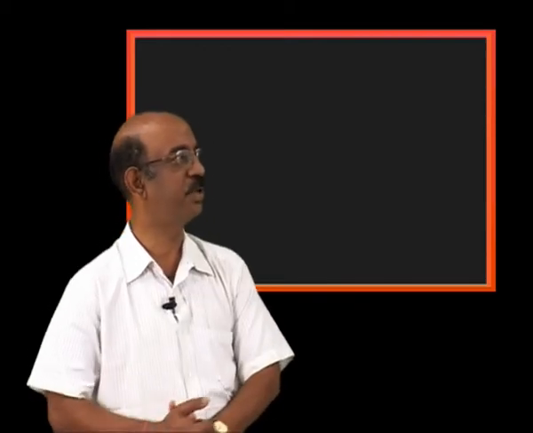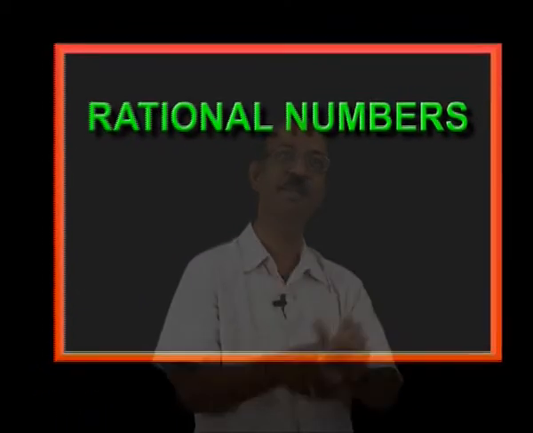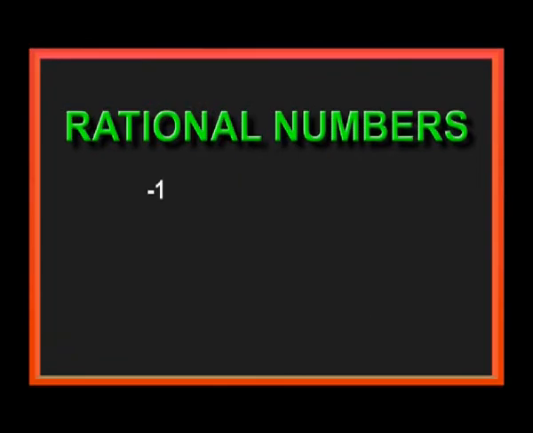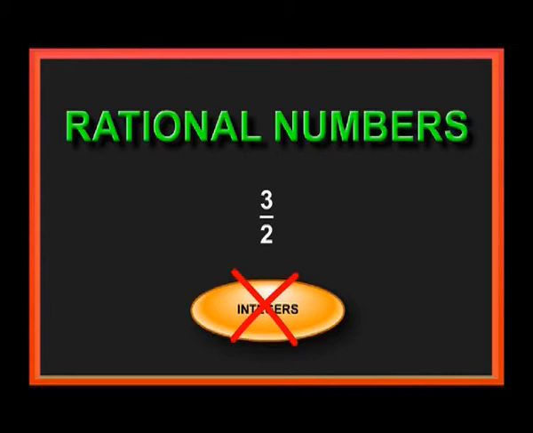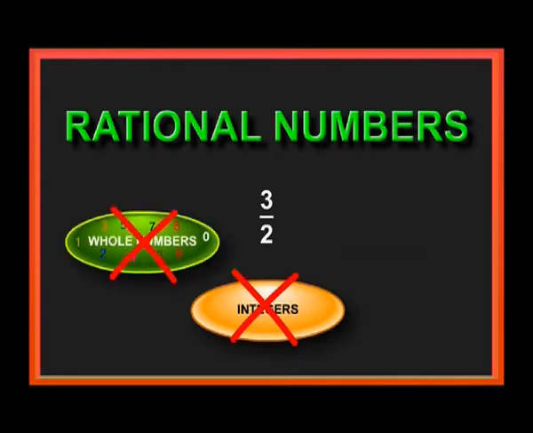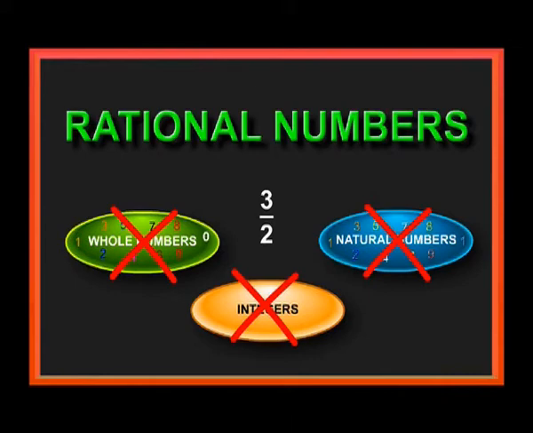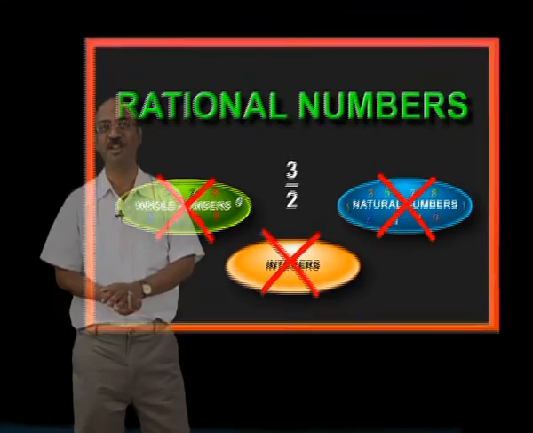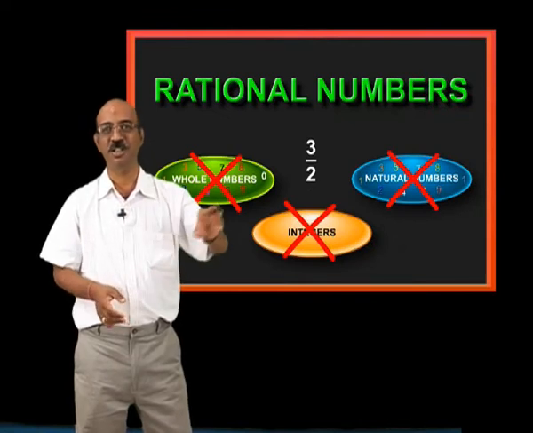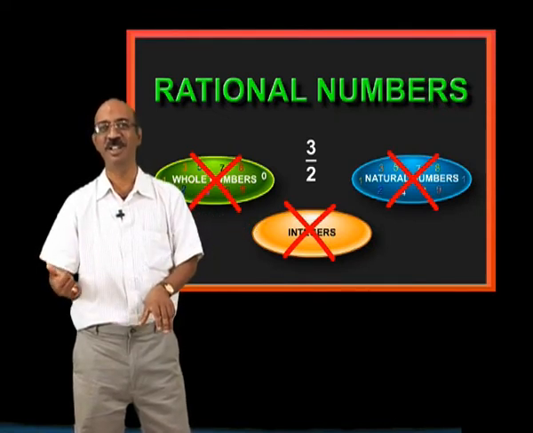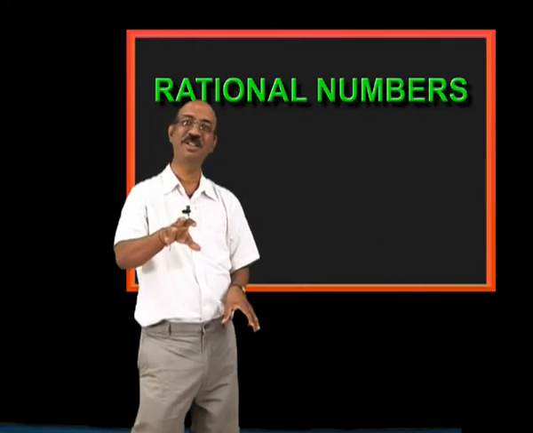Then after coming to the integer part, they have introduced rational numbers. How do rational numbers arise? Take -1, -2, -3, 3, minus 3, 0. But while adding and subtracting, we get natural numbers, whole numbers and integers. But while dividing, 3 by 2 is not in the list of integers, not in the list of whole numbers, and not in the list of natural numbers. If it is not in the list of integers, automatically it is not in the list of whole numbers and natural numbers, because natural numbers and whole numbers are subsets of integers. Then they introduced rational numbers.